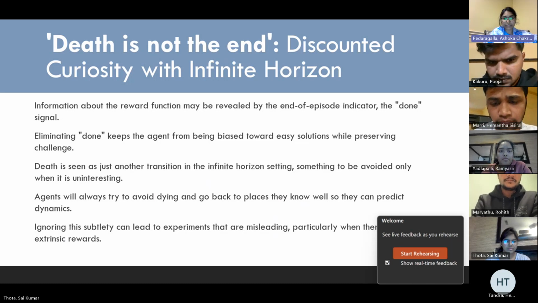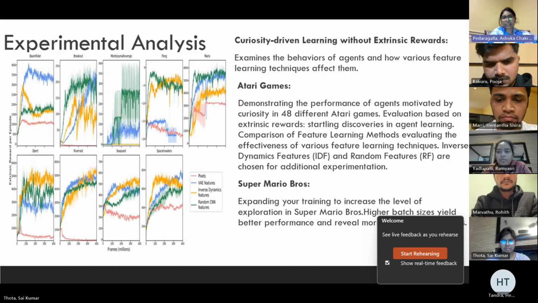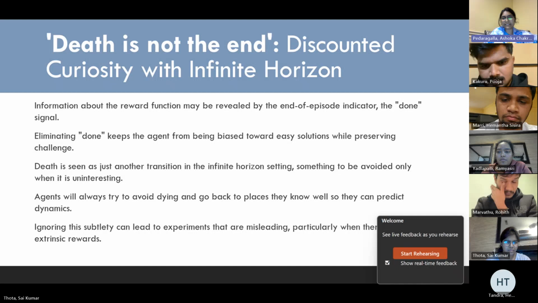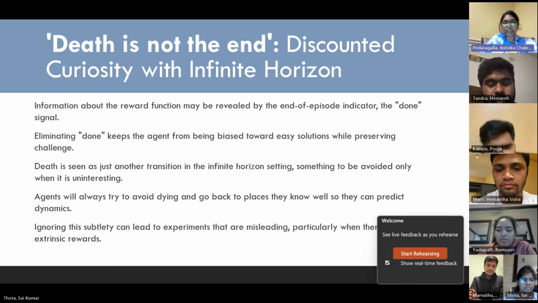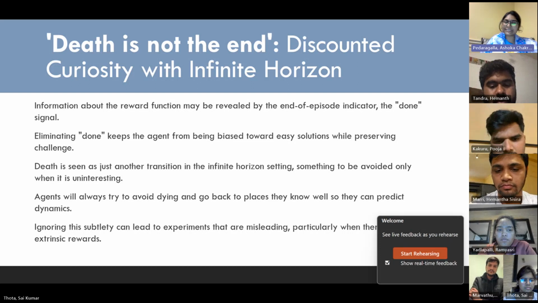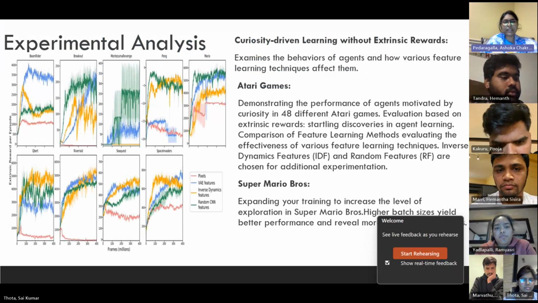Our assessment of feature learning methods across Atari games and Super Mario Bros. reveals that curiosity-driven agents achieve rewards without any external reinforcement. The mean reward curves illustrate this, showing how curiosity can motivate the learning. The raw pixel models and VAE features are less effective than random and inverse dynamic features.